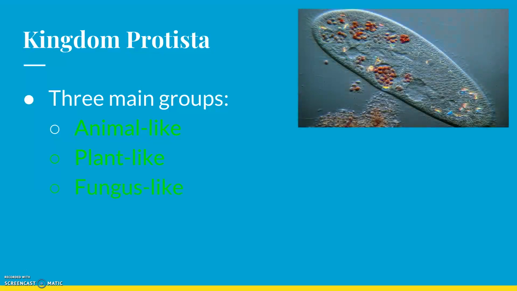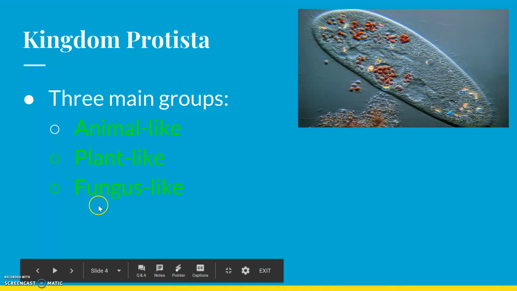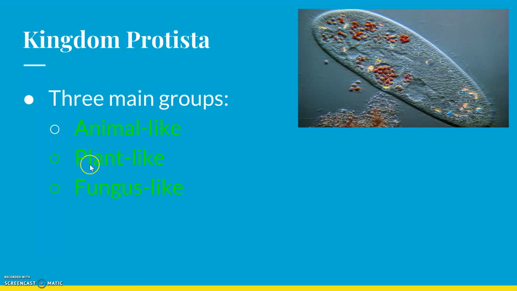So look back at that back wall. Do you see domain Eukarya, how there are 4 strings coming out of it? The first one is protist. The second one is fungus. Now look back at your screen, right here, fungus-like. All right, look back at the wall. The third one is plant. Look back at your screen. Right here it says plant-like.